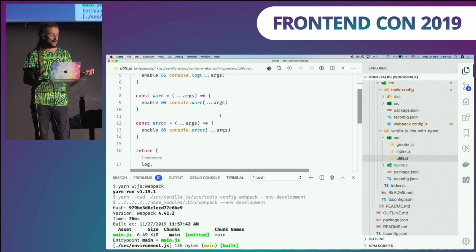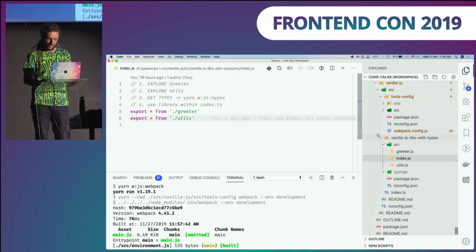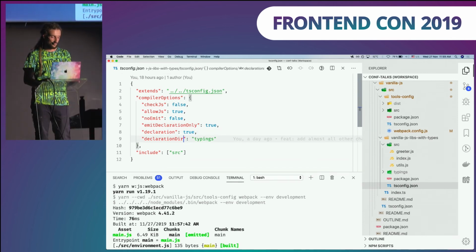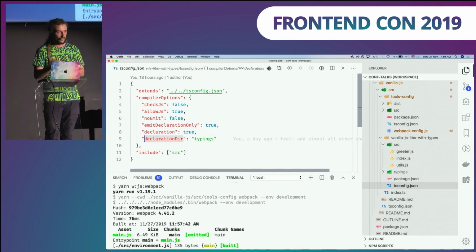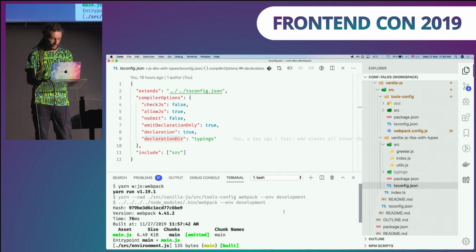There is no type information at all in this module. Okay, whatever. So what we need to do, we need to create a tsconfig, and we need to turn on emitDeclarationOnly to true. And also I'm providing some declarationDir to typings.